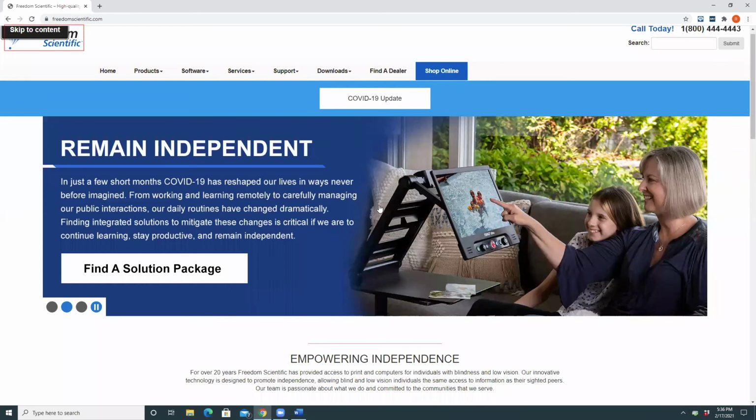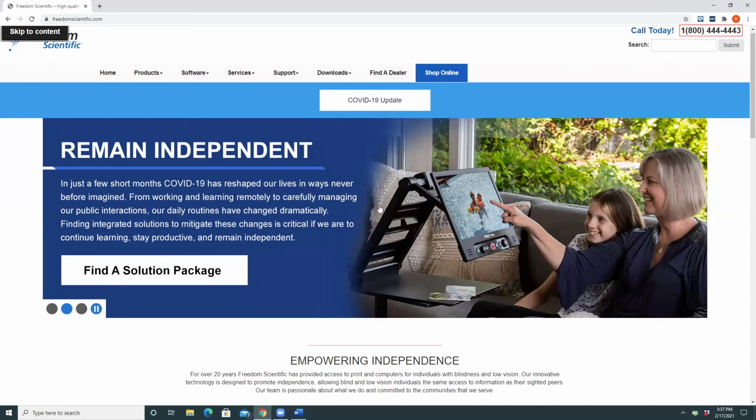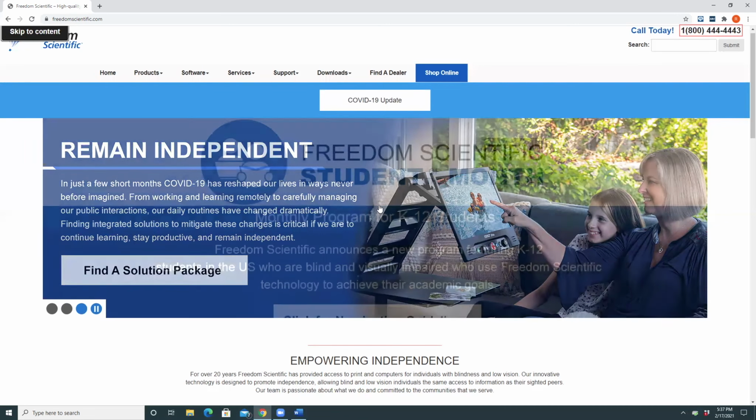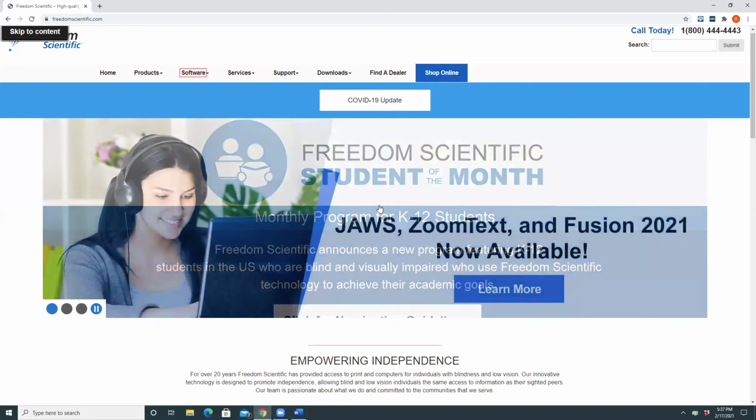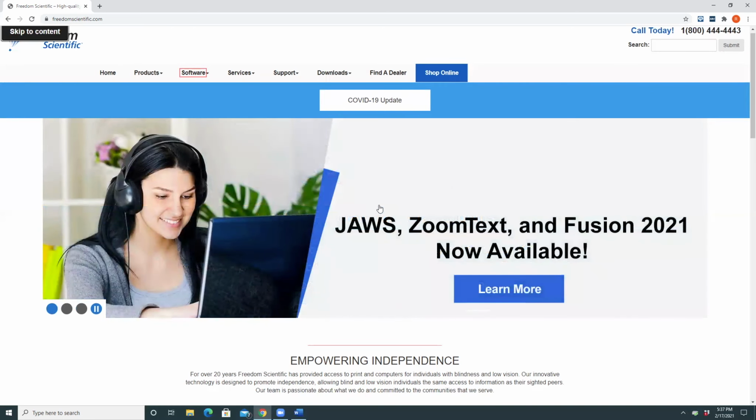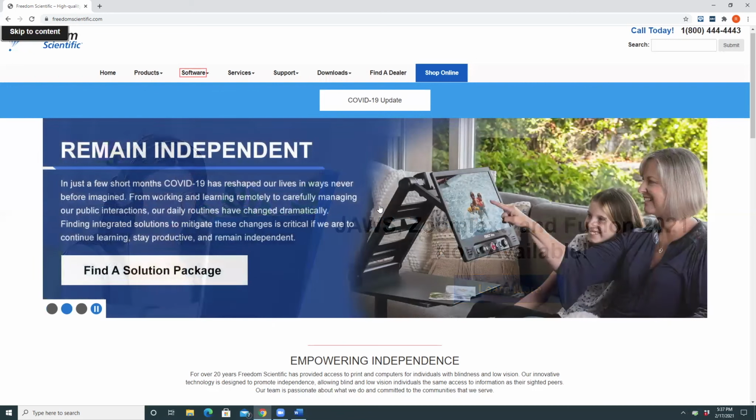Let's just get a sense of what is being spoken and how it's being spoken. Call today. 1 left parent 800 right parent 444-4443. Search: edit. Submit button. Navigation region. List of 8 items. Visited home. Collapsed menu products. Collapsed menu software. So as we're moving through these different links here, JAWS is not saying the word link anymore. It's just reading the text of the link in a different voice. But that different voice is what cues me that this is a link versus just regular text, which it was speaking in its normal eloquence voice.